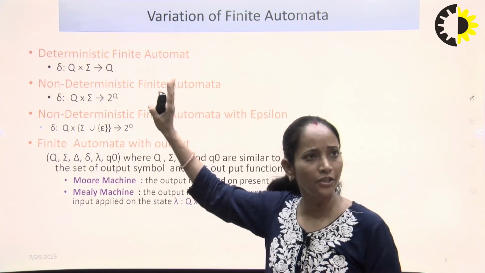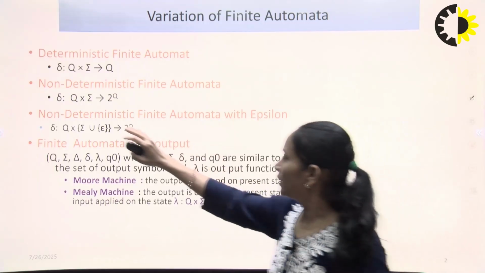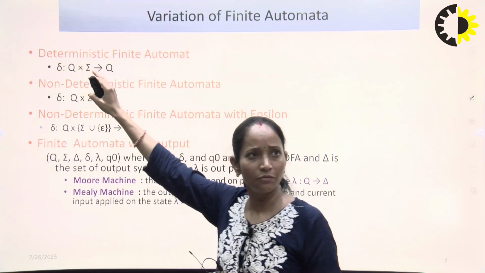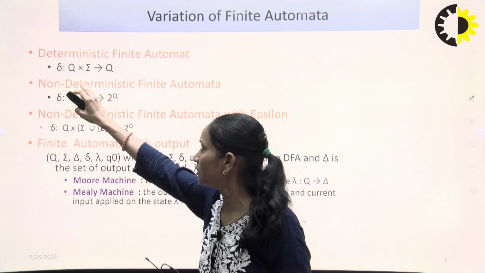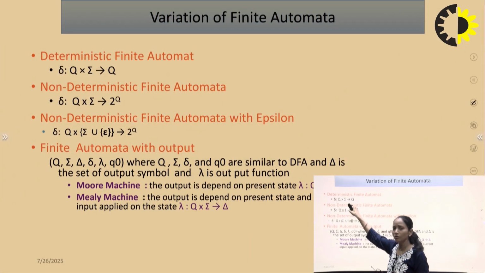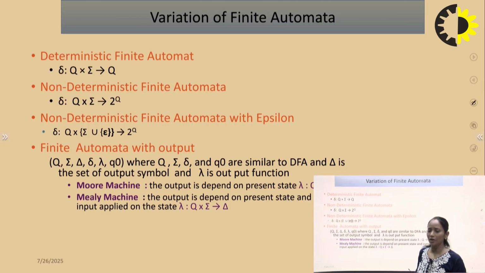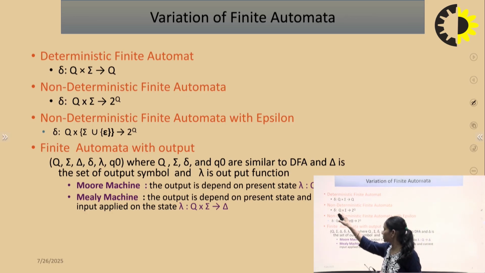There are 4 variations in the finite automata. This is the transition function for deterministic finite automata, which is defined as Q × Σ → Q. It means Q is the set of states, Σ is the set of input symbols, and if we read any input symbol, then the transition goes to the next state. For the non-deterministic finite automata, the transition function is defined as Q × Σ → 2^Q, meaning the power set of Q.